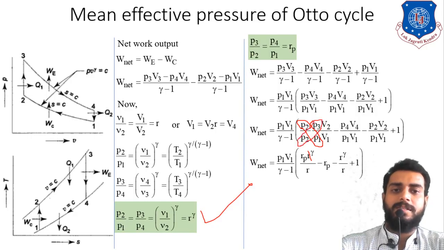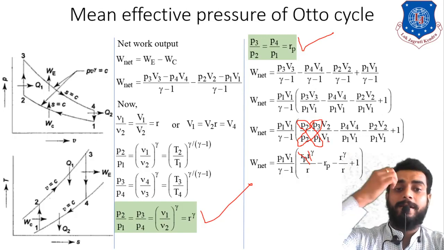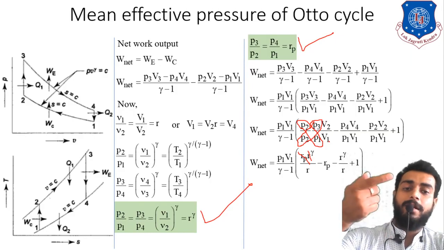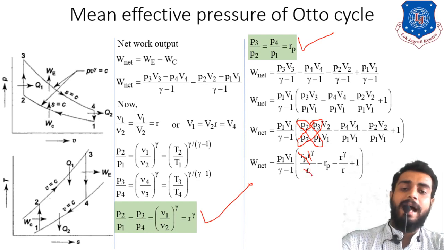This combination is given over here: P3 divided by P2 is nothing but Rp, that is pressure ratio. So Rp is clear to you guys. Next is V1 divided by V2. I am reading the denominator first and numerator later. V1 divided by V2 is 1 by R, so I have written 1 by R over here. Clear? So the first term is clear to us.